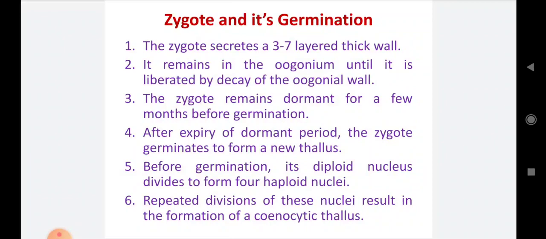Number 6, repeated divisions of these nuclei result in formation of a coenocytic thallus. At the time of germination, the zygote goes through meiosis, 4 nuclei are formed, and those 4 nuclei go through repeated nuclear division, or repeated mitosis, and many nuclei are developed. In this way, the siphonaceous structure, or coenocytic structure, the filament or thallus of the Vaucheria is developed, which is a well developed, branched, septate